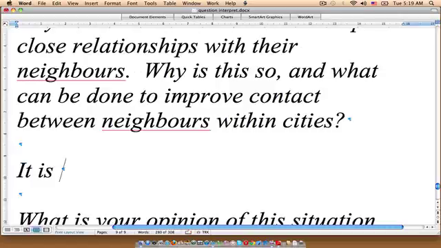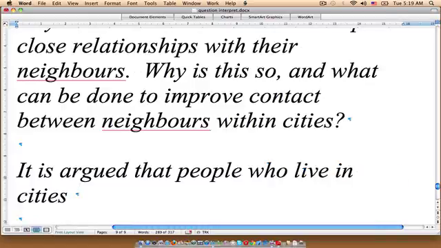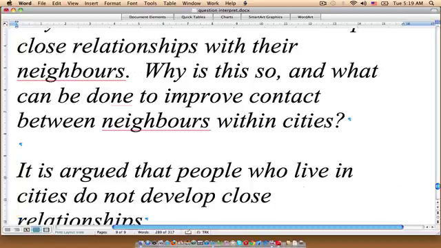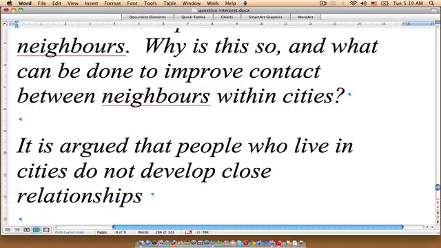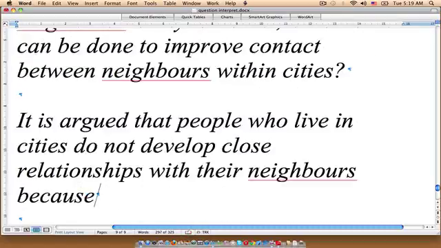So it is argued that people who live in cities do not develop close relationships with their neighbors because of, and whatever your point is, it could even be because of this and this.